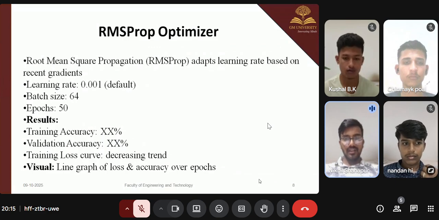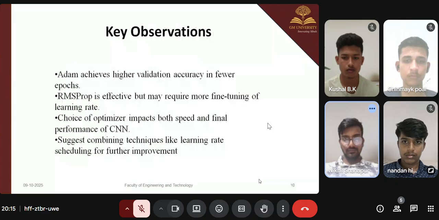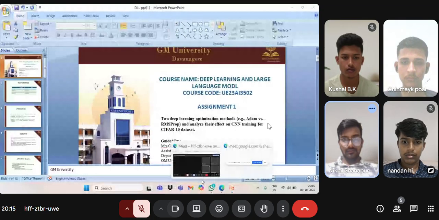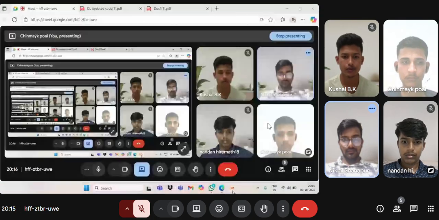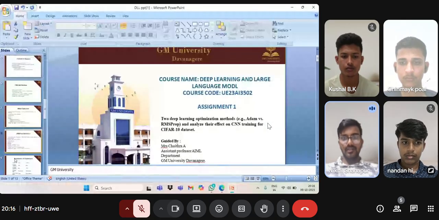The training loss curve shows a decreasing trend. The visualization is a line graph of loss and accuracy over epochs. The next slide is continued by Chinmay.